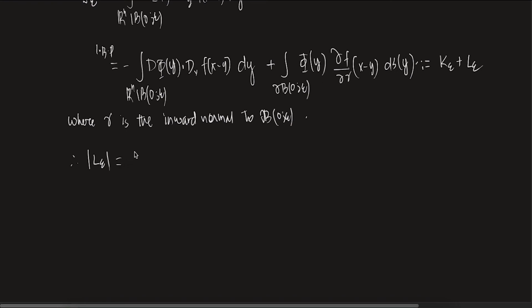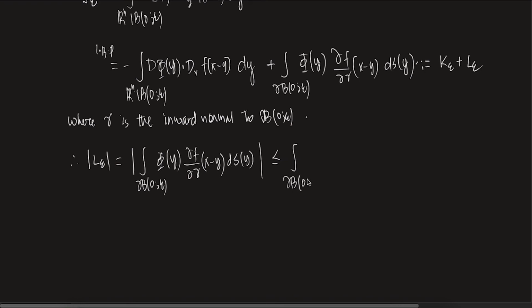This is the mod of the integral over del B0 epsilon of phi of y times del f by del gamma of x minus y, dS y, which is less than or equal to the integral over del B0 epsilon of mod phi of y times the norm of del f by del gamma at the point x minus y, dS y.